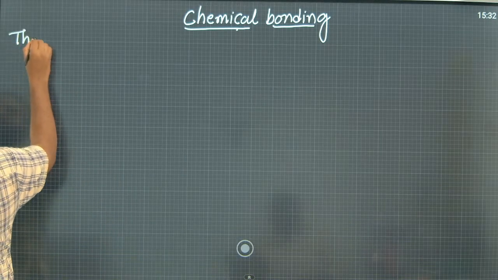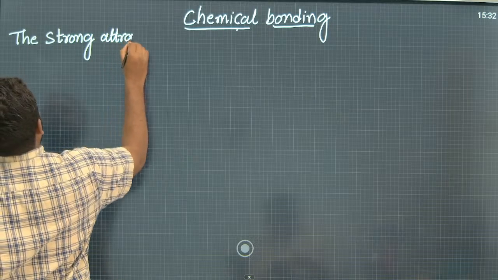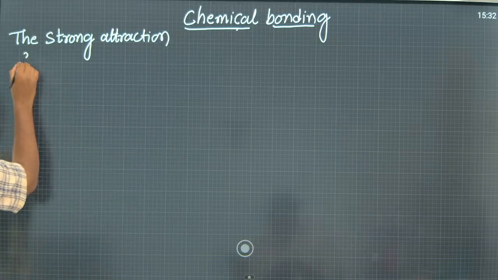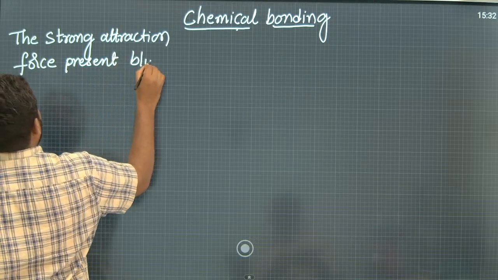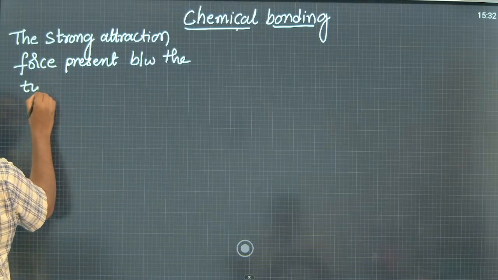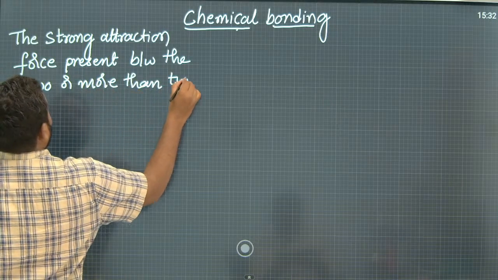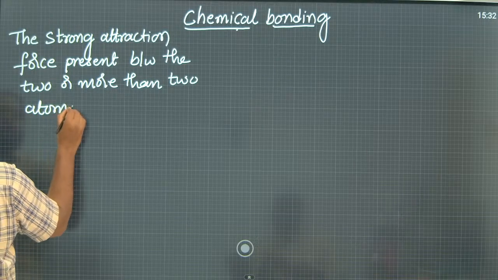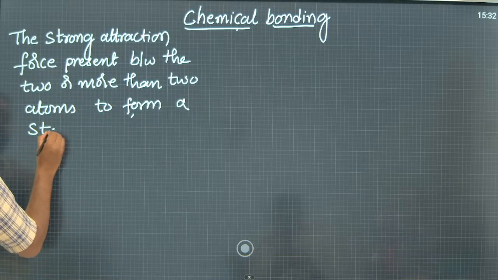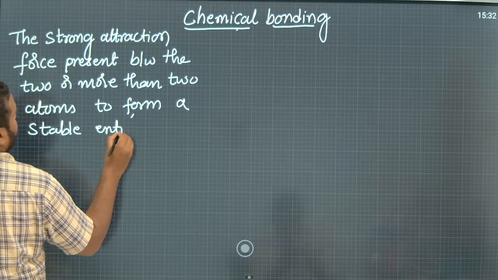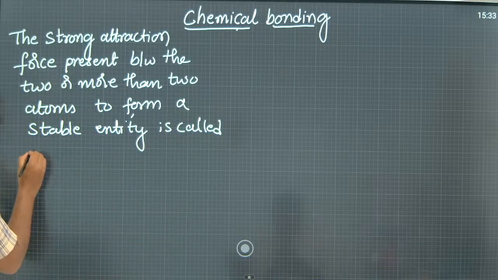The strong attraction force present between two or more than two atoms to form a stable entity is called chemical bonding.